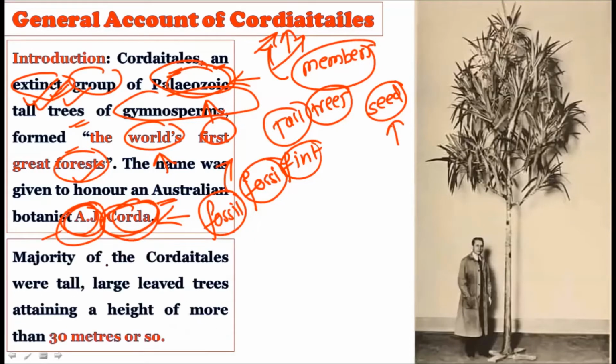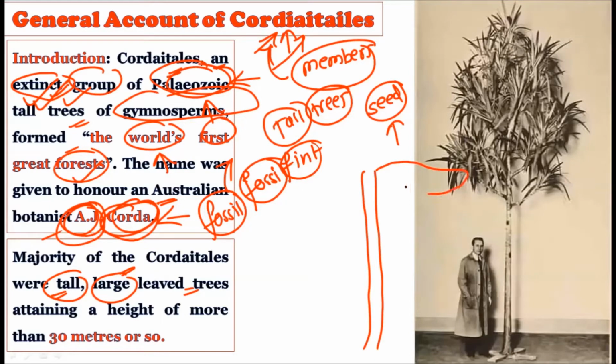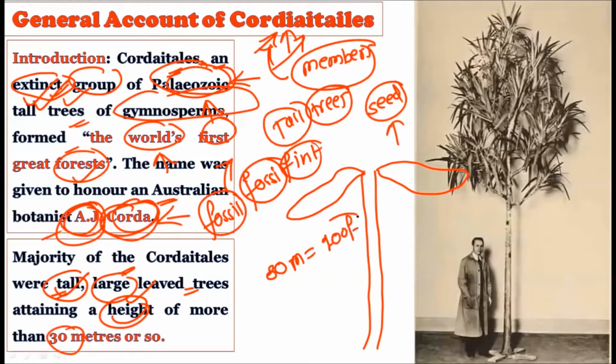Corda. Now consider, the majority of the Cordiatales were tall trees with large leaves. They were very, very tall trees with very large leaves, and their length is also very large. The trees were very tall, showing large leaves, and they can attain a height of more than 30 meters. That literally means about 100 feet height for the plant. That is, every plant is showing a 100 feet height.